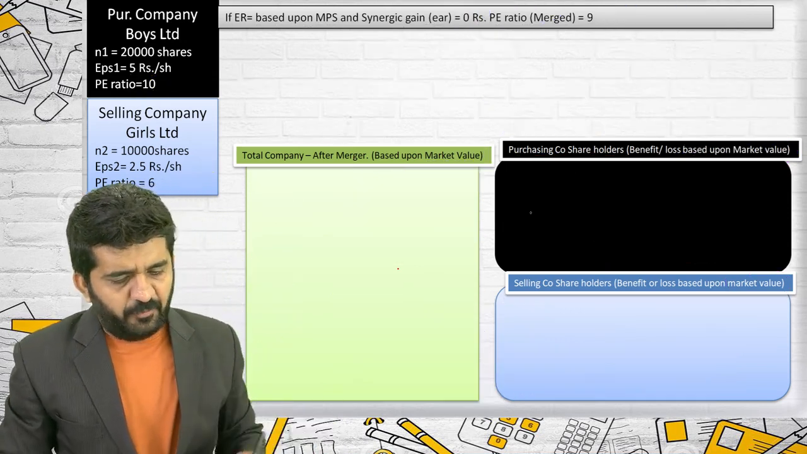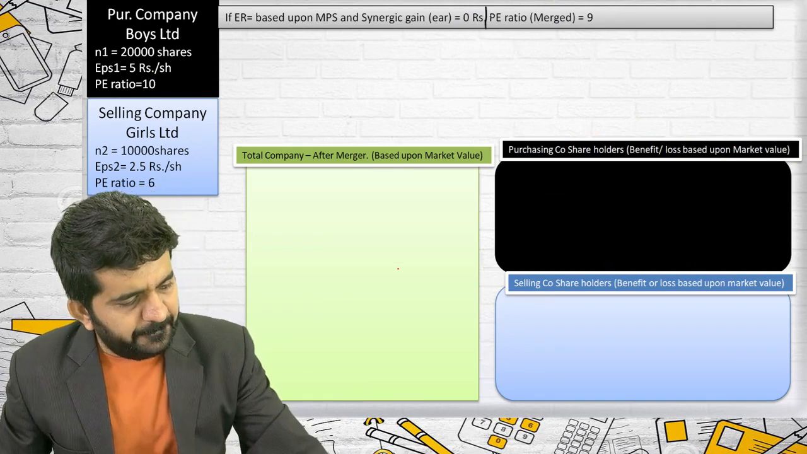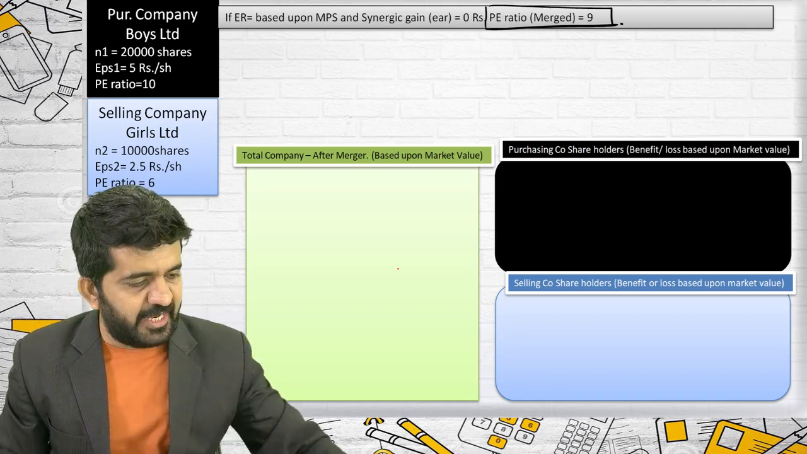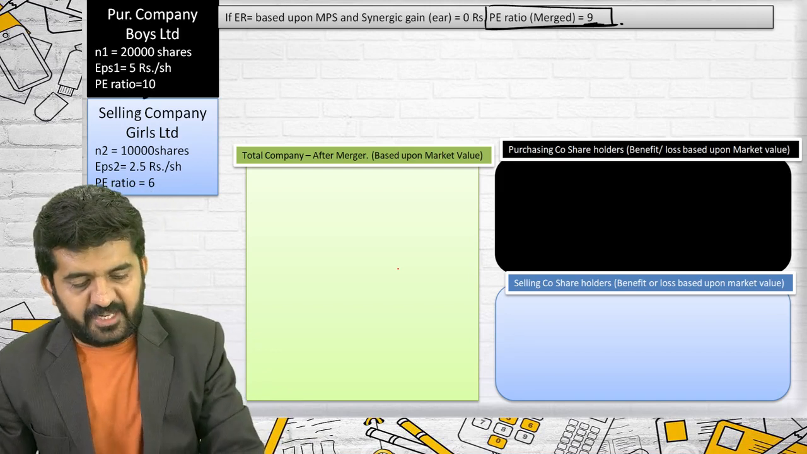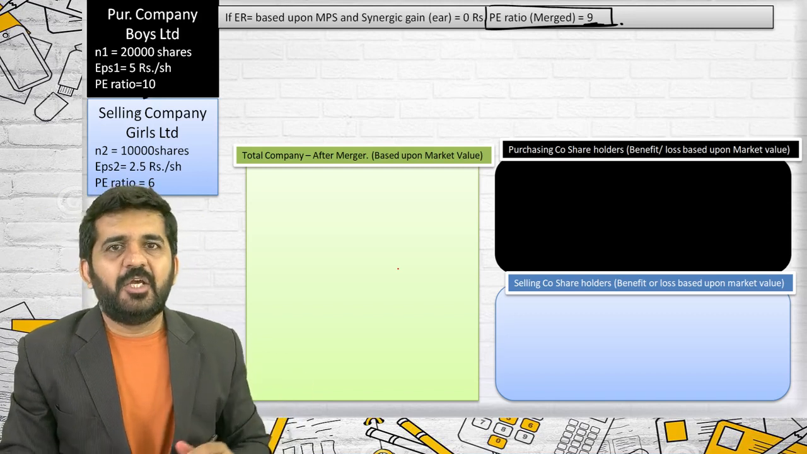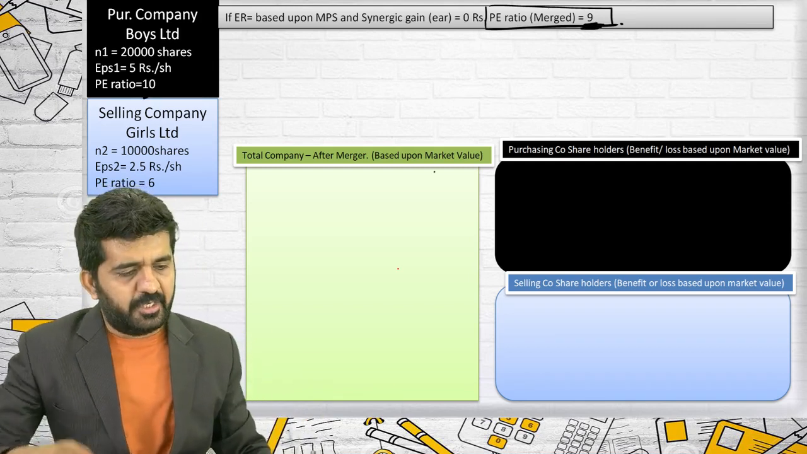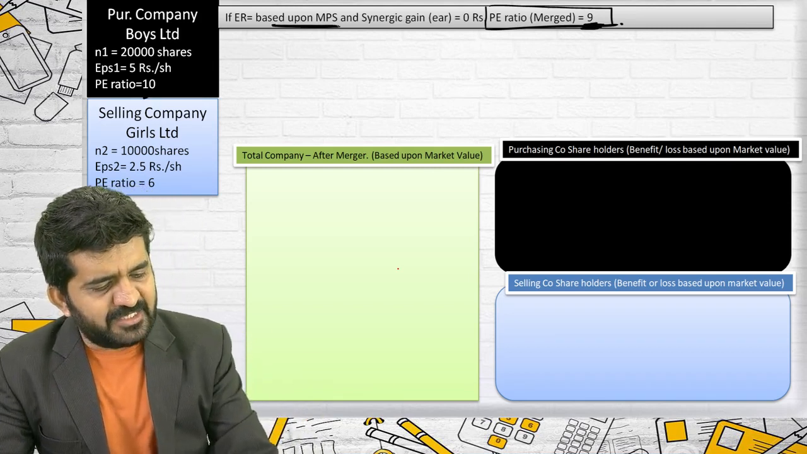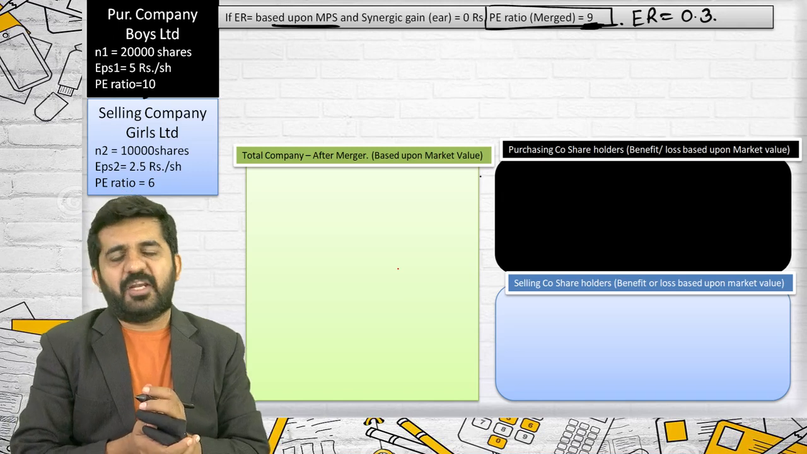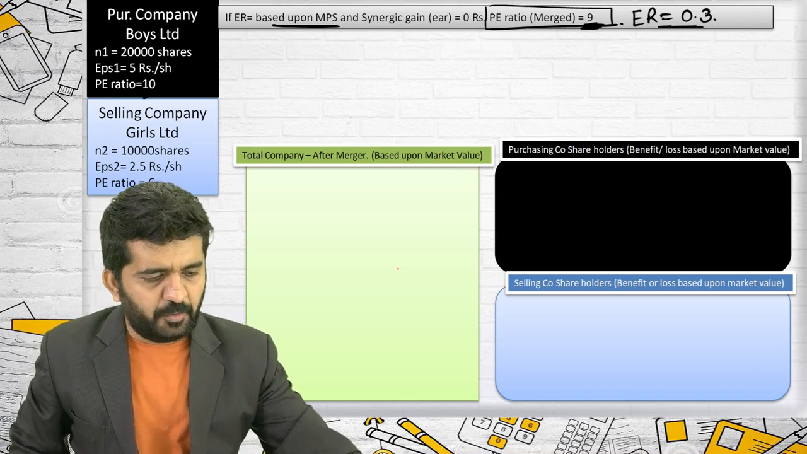Good. We are going for the next question, where the PE ratio of merged entity is 9 instead of 10. In last lecture we have discussed this. It should go down somewhat. It should not remain the same. I have taken a question whereby it is actually going down. So earning ratio based upon MPS, we have already found out, so I will not be finding it out again. All the data is remaining same, so exchange ratio is 0.3.